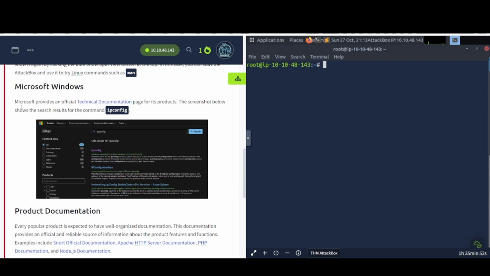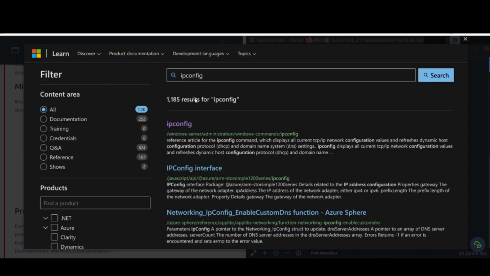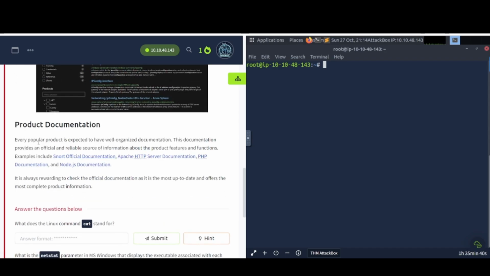Microsoft Windows. Microsoft provides an official technical documentation page for its products. The screenshot below shows the search results of the command ipconfig. So that's what it looks like on the Microsoft website. Product documentation: every popular product is expected to have well-organized documentation. This documentation provides an official and reliable source of information about the product features and function. Examples include Snort official documentation, Apache HTTP server documentation, PHP documentation, and Node.js documentation. If you check those out, you'll see what they're talking about here.